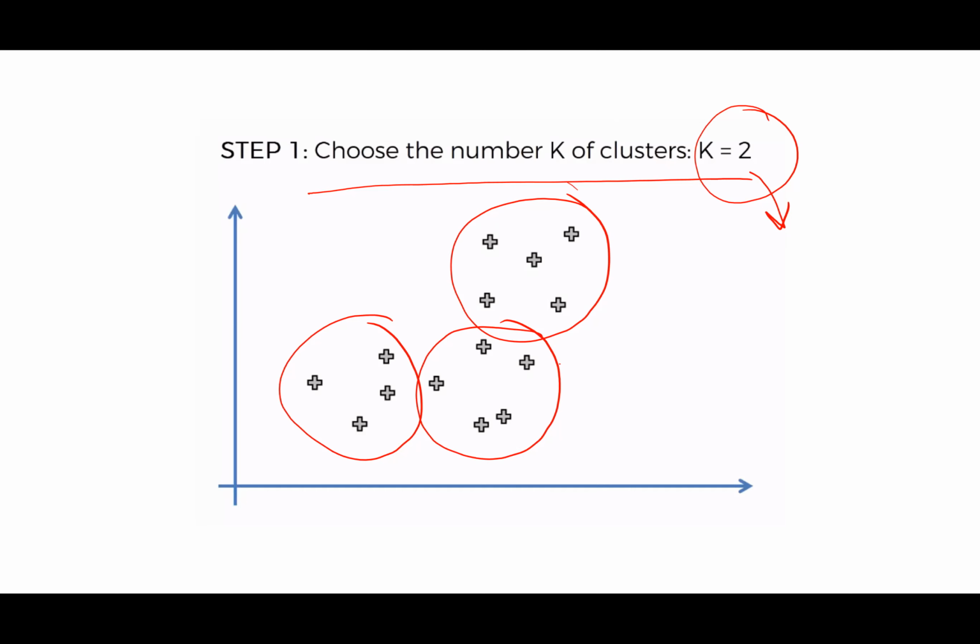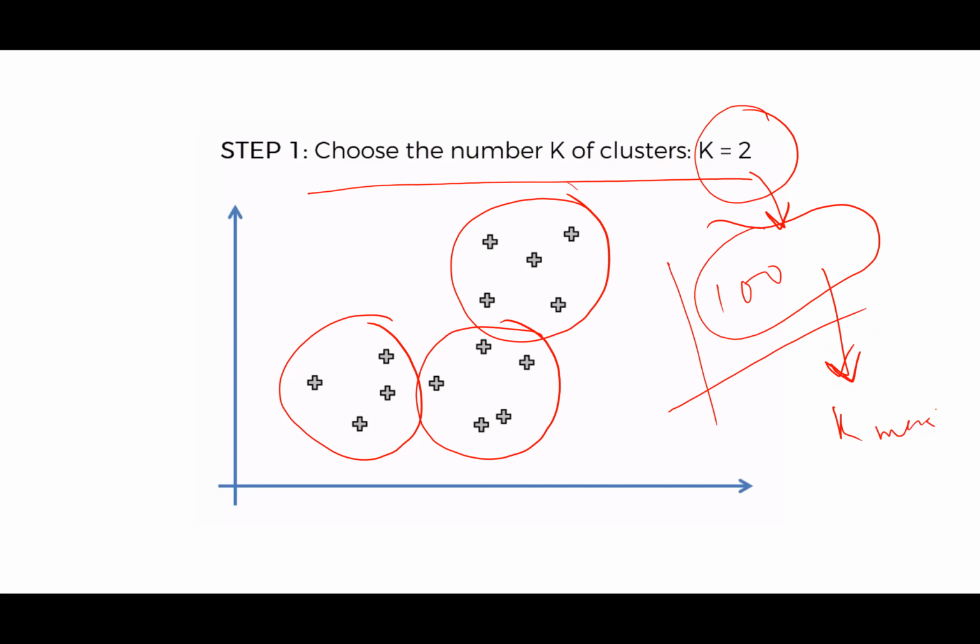Now there is one quick question: in how many groups can you divide your data set? What is the maximum value of k? Suppose I have, say, 100 points like this. What is the maximum number of clusters you can divide this data into? Yes, 100. Every point becomes one cluster. That's the maximum. So the maximum number of clusters is equal to the number of data points in my data set.